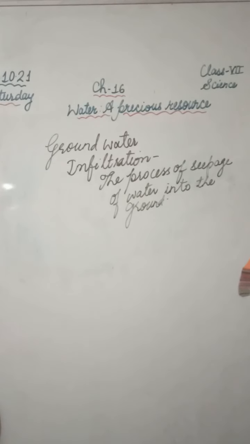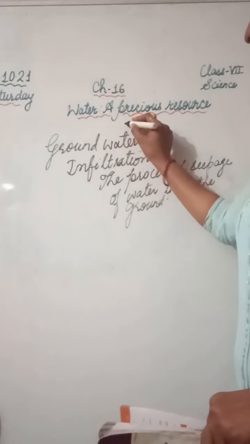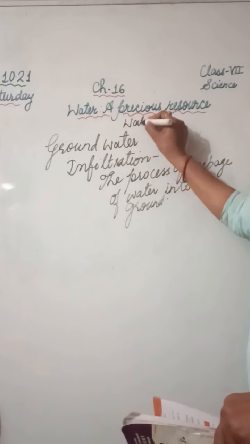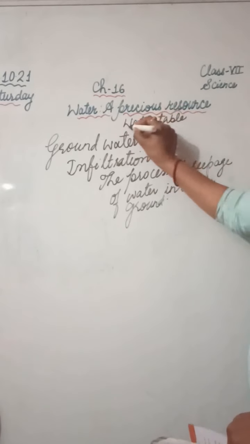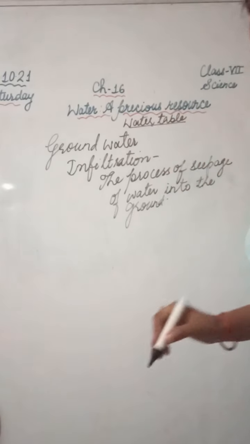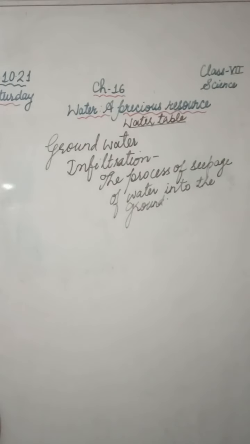The rainwater or the water from other sources like ponds and lakes percolates under the ground and collects over impermeable rocks. This water is called groundwater. And the upper limit of groundwater is called the water table. The upper layer of the groundwater we call the water table.